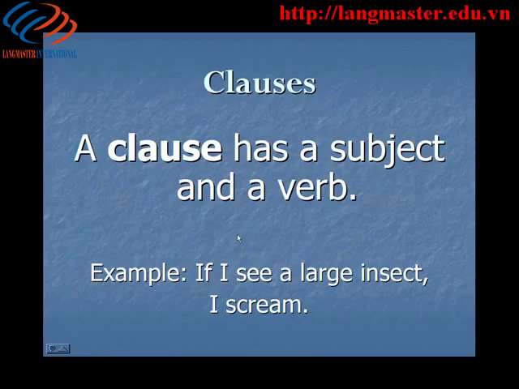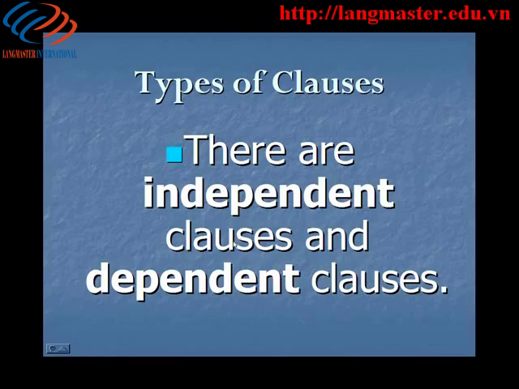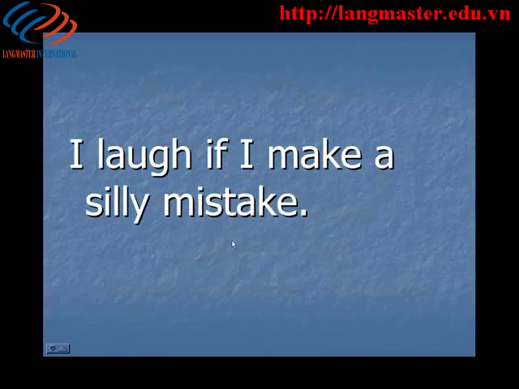We know the types of clauses, we know their order, we know that the clauses can be independent or dependent. The if clause is the dependent clause, and it can come first or second in the sentence. I laugh if I make a silly mistake. Did you notice that if it comes second in a sentence, we do not need a comma? We only need the comma when we put the if clause first.